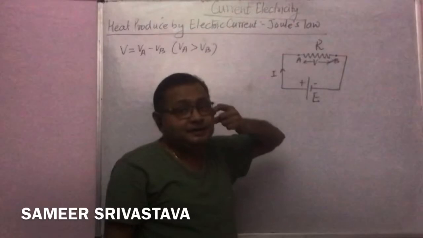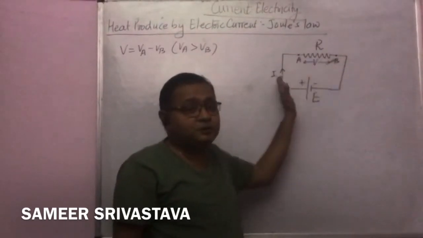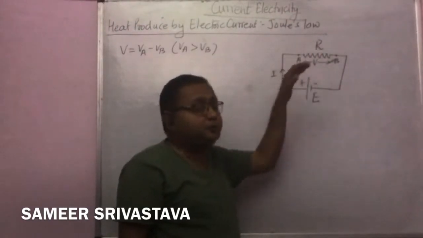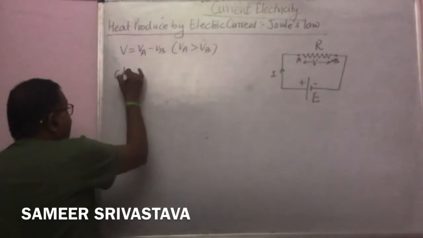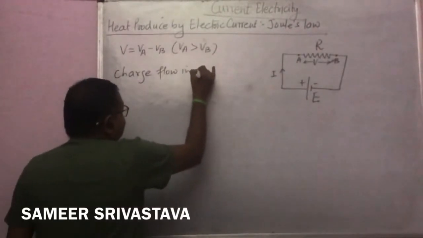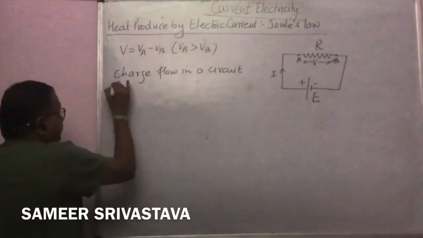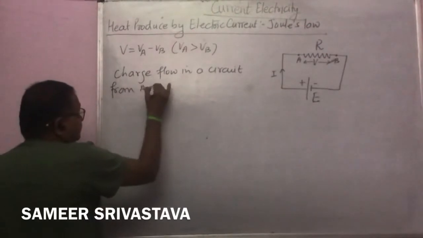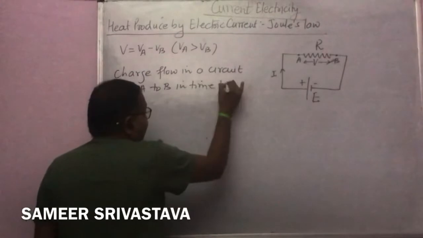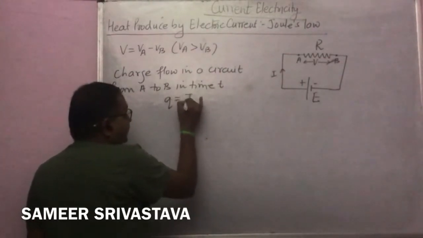The higher potential is at point A and the lower potential is at point B. So the charge flowing in the circuit from A to B in time t is written as Q is equal to IT.